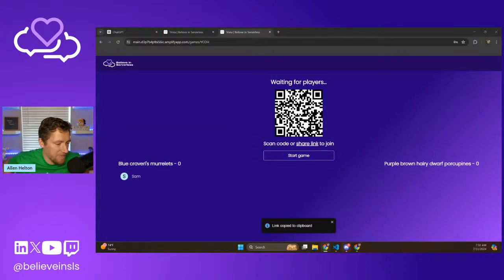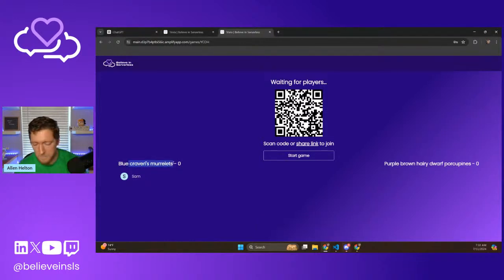Does anybody know what a Crveri's Murrelet is? While we wait, I'm gonna look that up and see what it looks like. I don't even know. In my head, that sounds like a rodent.